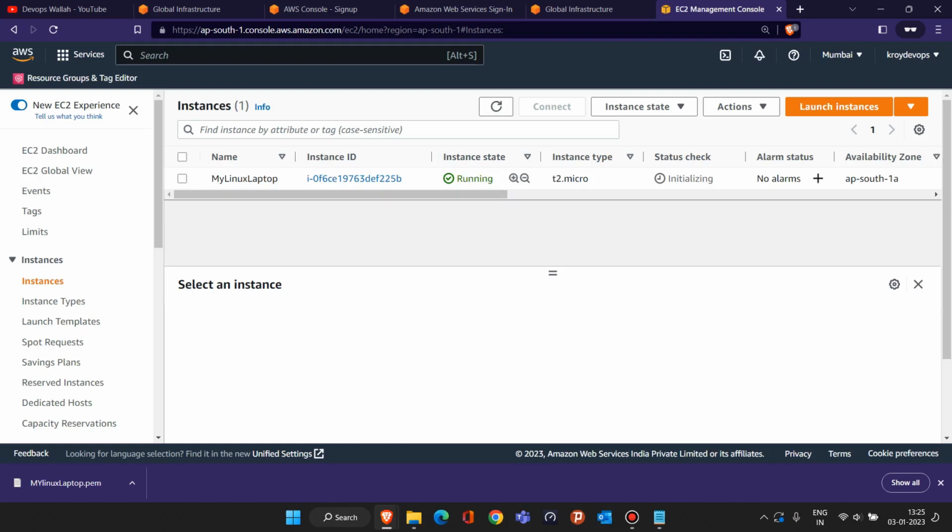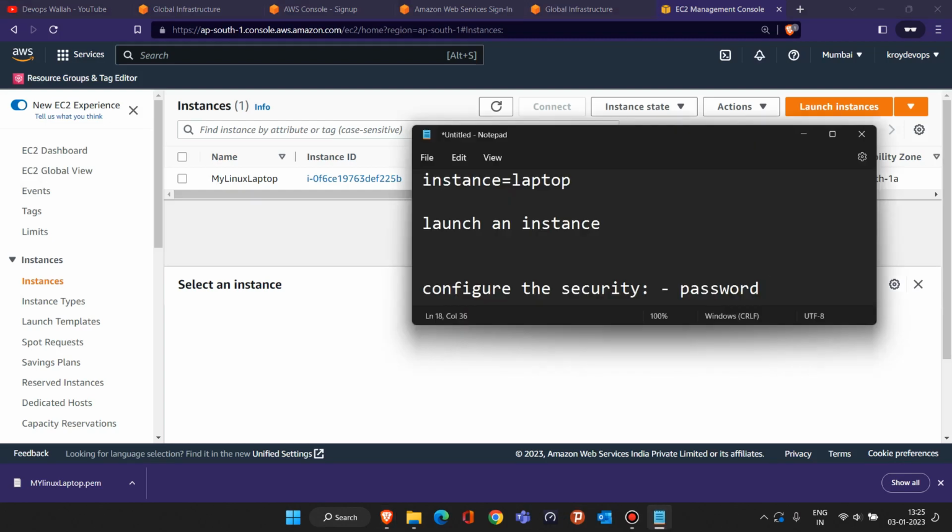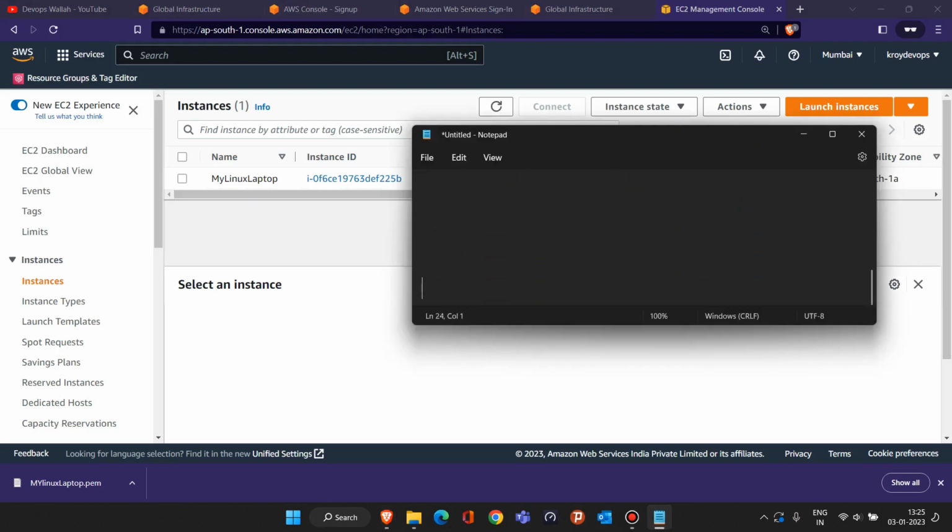Now let me make you understand the different ways to connect to this laptop, this instance. There are three different ways to connect to this newly created EC2 instance.